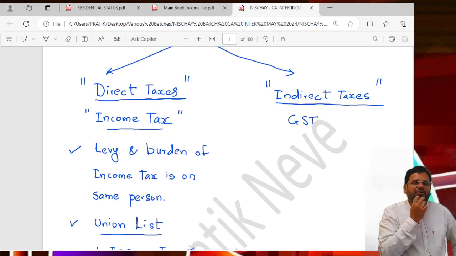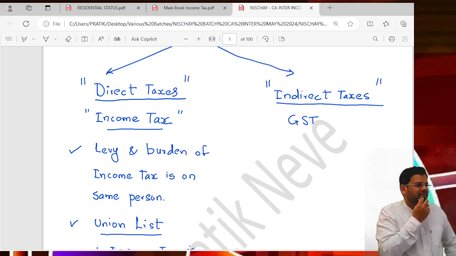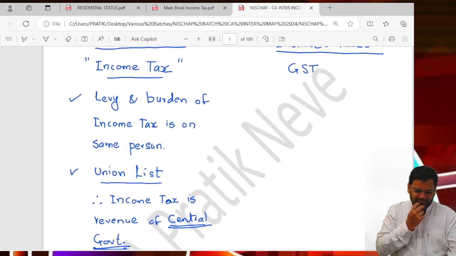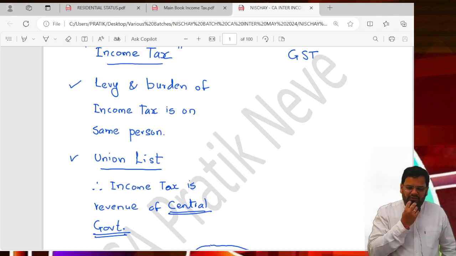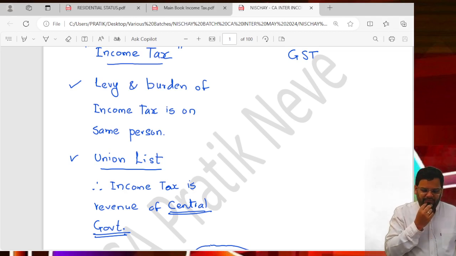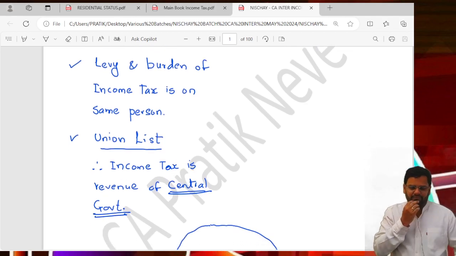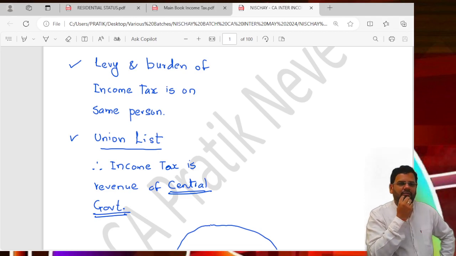So whichever state you are in, wherever you are paying income tax, whichever state you are earning the income, it doesn't matter. Tax goes to the Union of India. So it comes in the Union list and it is revenue of the central government.